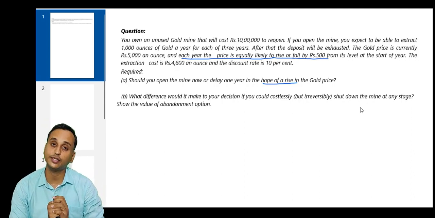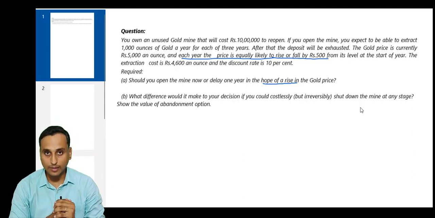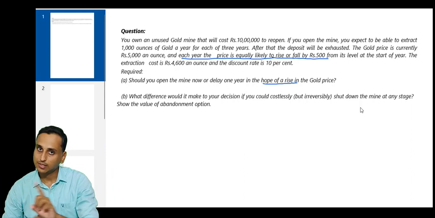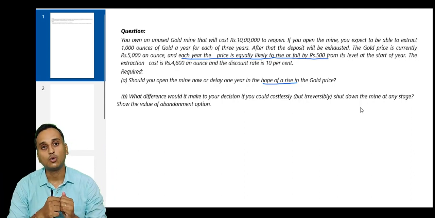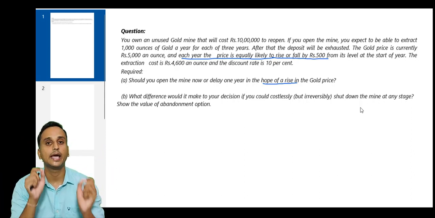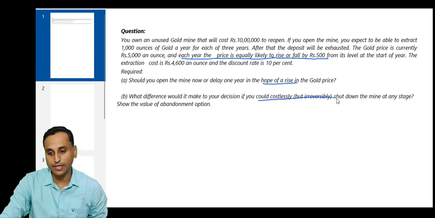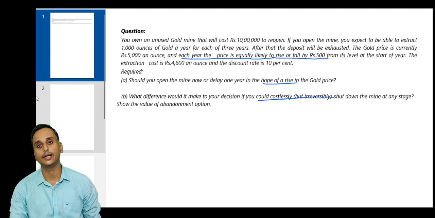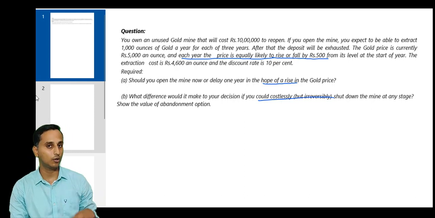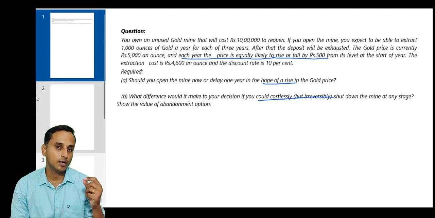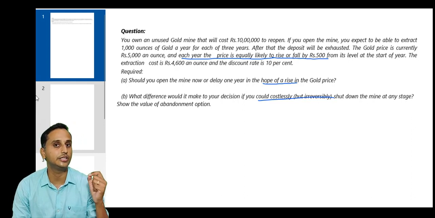Which decision? The decision above. Above, you would have made a decision, no? You would have decided, okay, we shall open the mine in year 0 or in year 1. Some decision you would have come to. So how will that decision change if you could costlessly but irreversibly shut down the mine at any stage? That is, at any stage you can decide to shut down the mine. How will this adjustment change your decision?